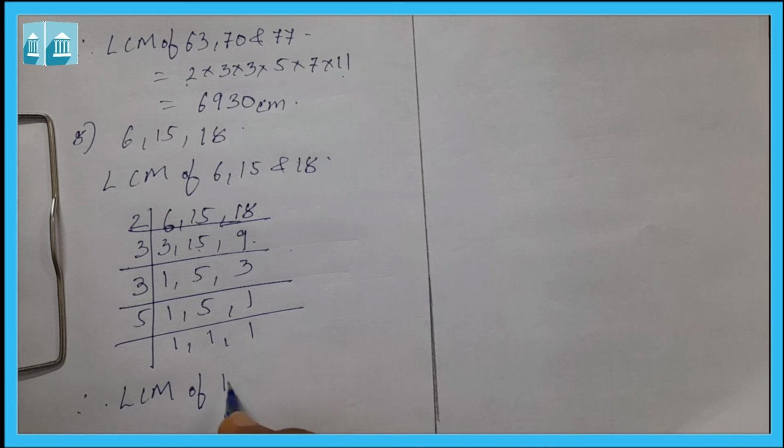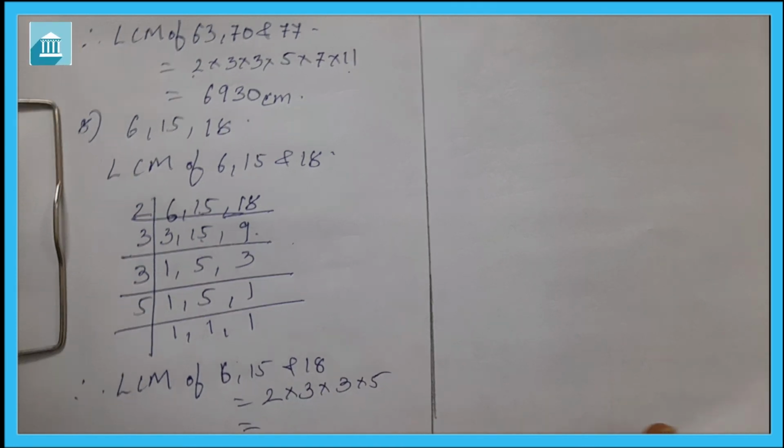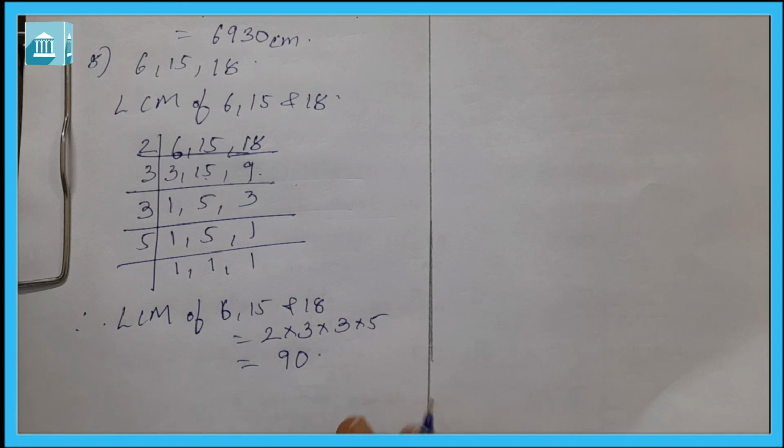So therefore, LCM of 6, 15 and 18 is equal to 2 into 3 into 3 into 5, which will be equal to 2 into 3 into 3 into 5. 2 threes are 6, 3 sixes are 18, 5 eighteens are 90. So the LCM is 90 and the required number will be, therefore